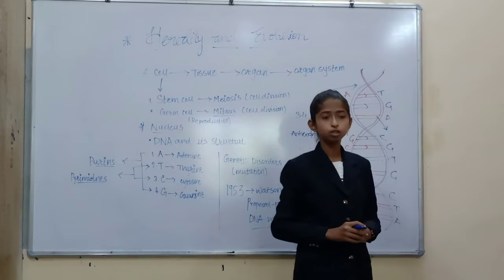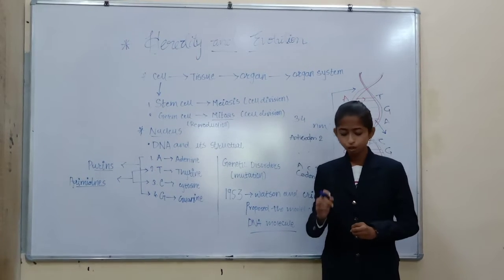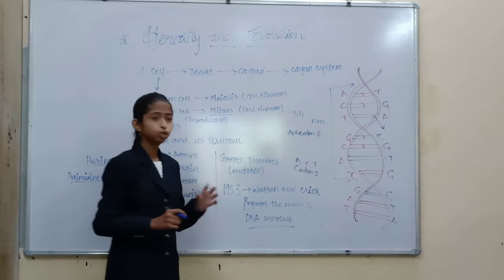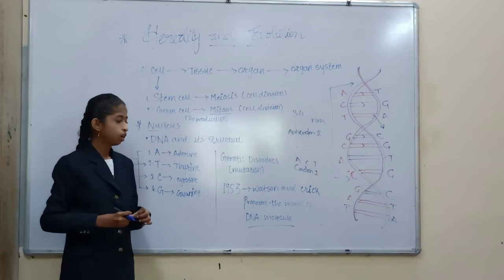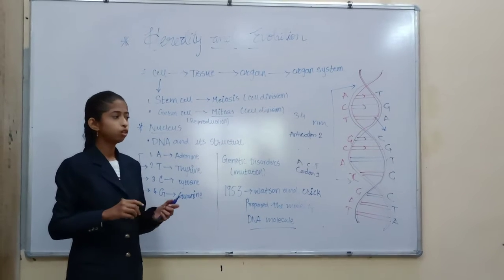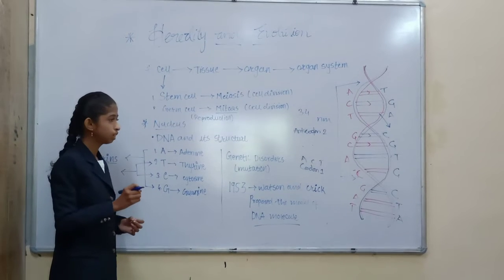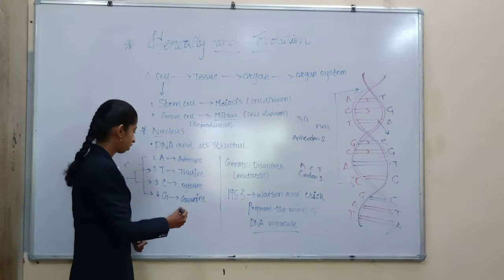Now, as we know about the cell, we need to understand about the genetic material. And when we talk about the genetic material, we usually talk about the nucleus. Nucleus is a major component of the cell. When we talk about nucleus, there are many components inside the nucleus as well. The first is the DNA, or we can say the chromosomes. Chromosomes are basically fiber-like structures present in the nucleus of a cell.